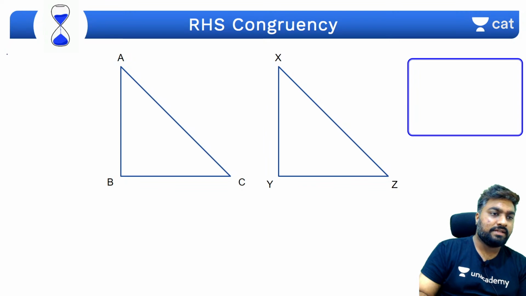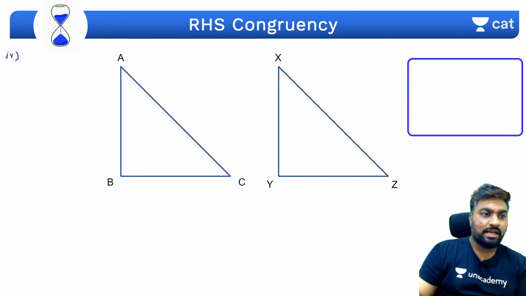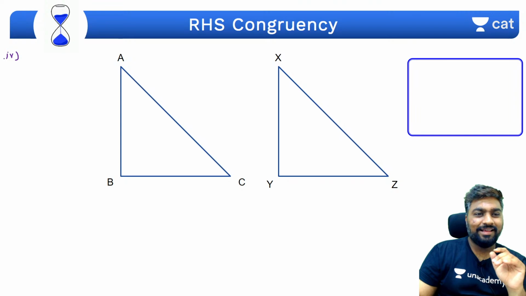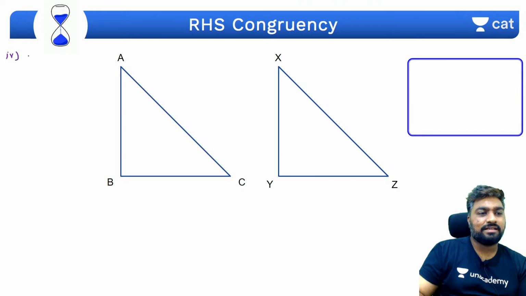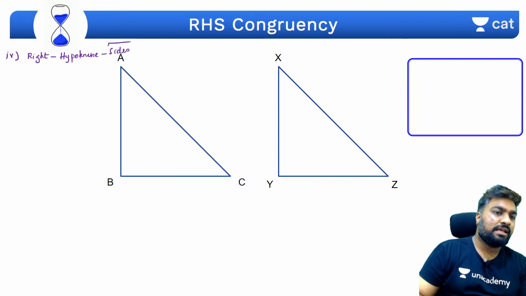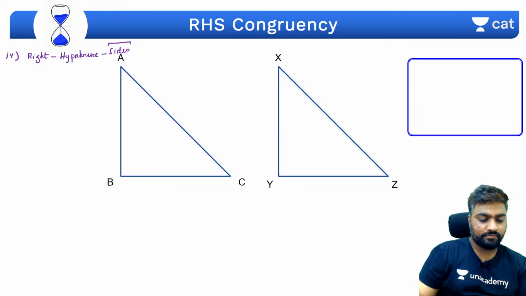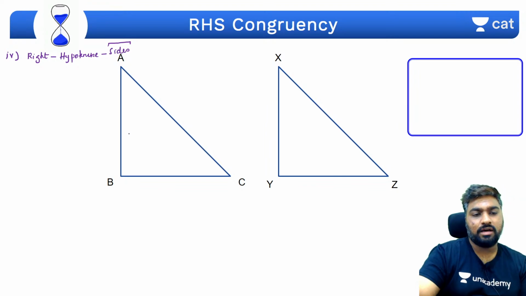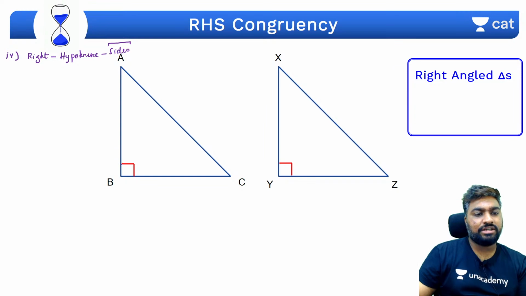According to the fourth congruency, which is the RHS, it doesn't mean right hand side. RHS is not right hand side. It is what? One of the angles must be a right angle. The hypotenuse must be equal. And one of the sides must be equal. Which side must be equal? कोई भी side equal हो चलेगा. Yes, so here if two right triangles are there, this is 90, this is 90.